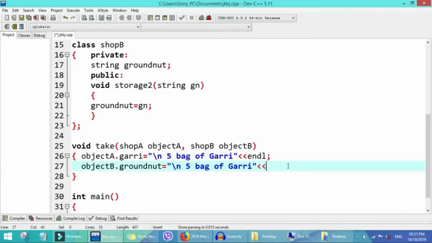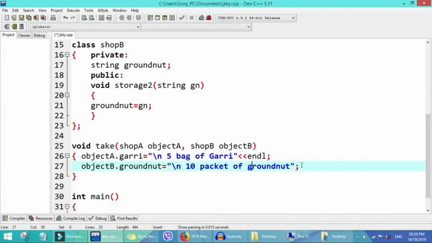We don't need this one. So let's say here you need 10 packets. For here you need 10 packets of groundnut.